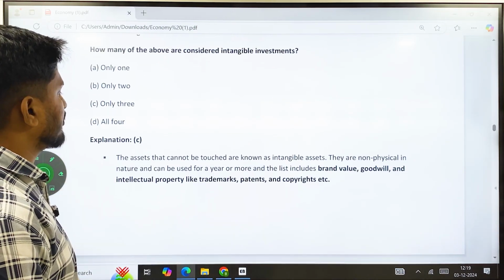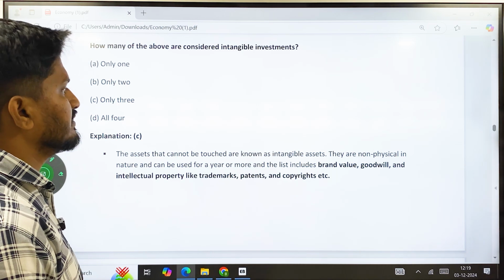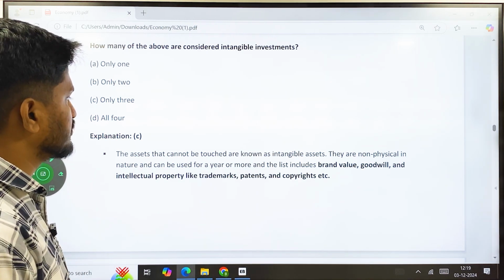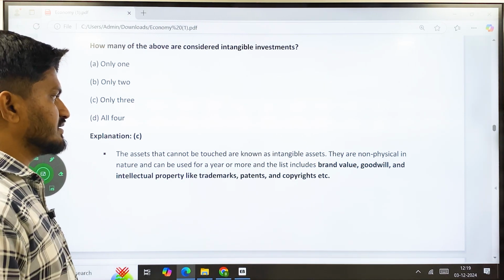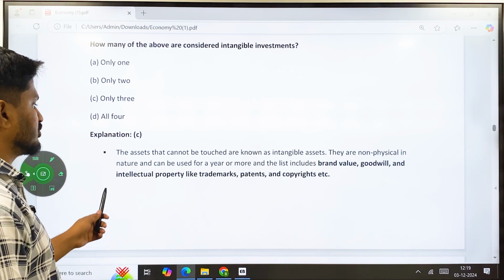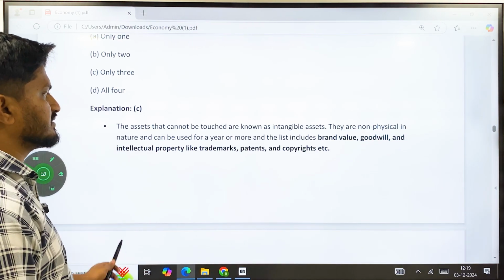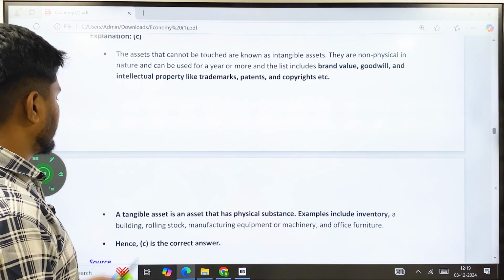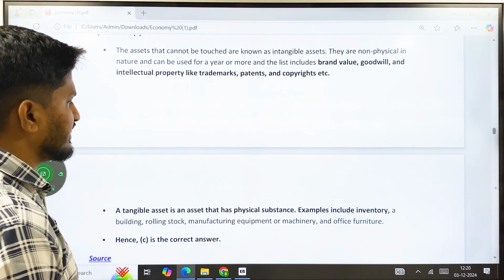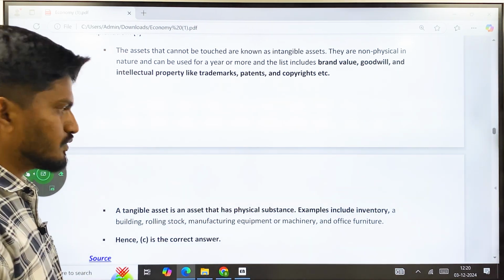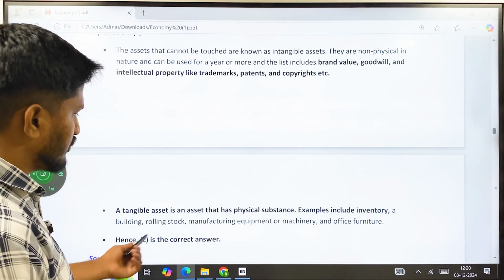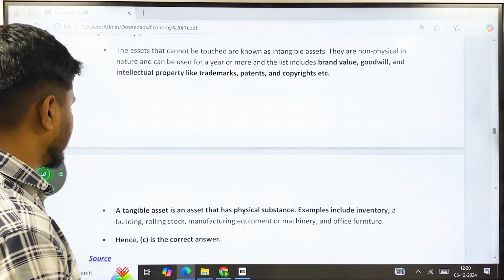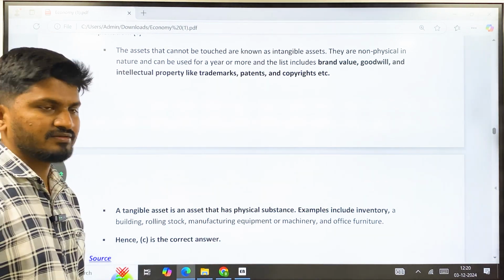The assets that cannot be touched are known as intangible assets, and they are non-physical in nature and can be used for a year or more, and the list includes brand value, goodwill, and intellectual property rights like trademarks, patents, and copyright acts. A tangible asset is an asset that has physical substance. Examples include inventory, a building, rolling stock, manufacturing equipment, etc. Hence statement 3 is the correct one.